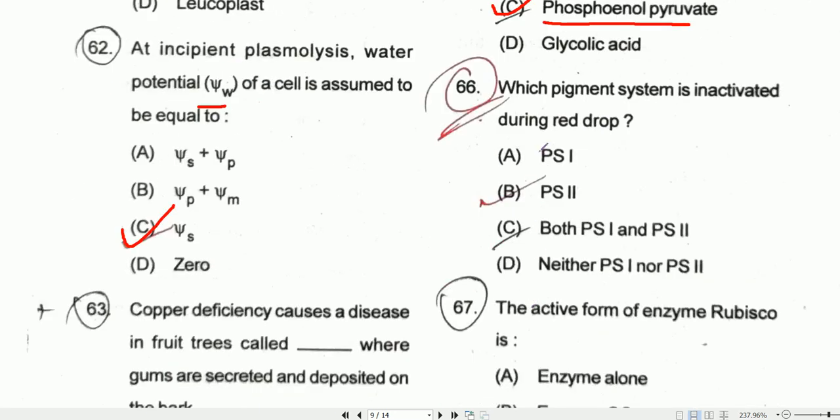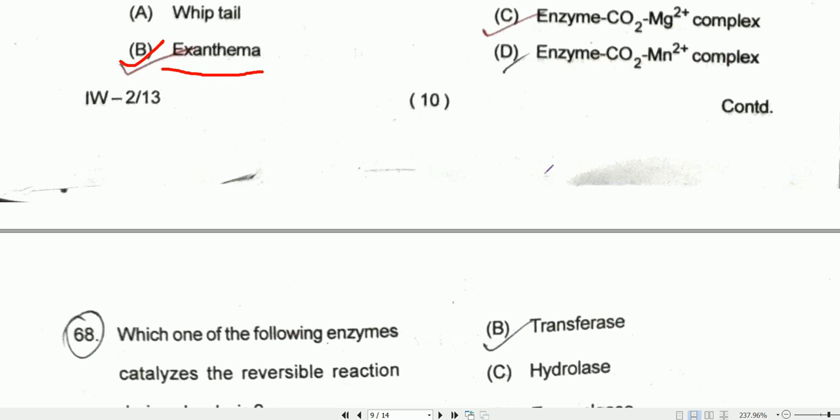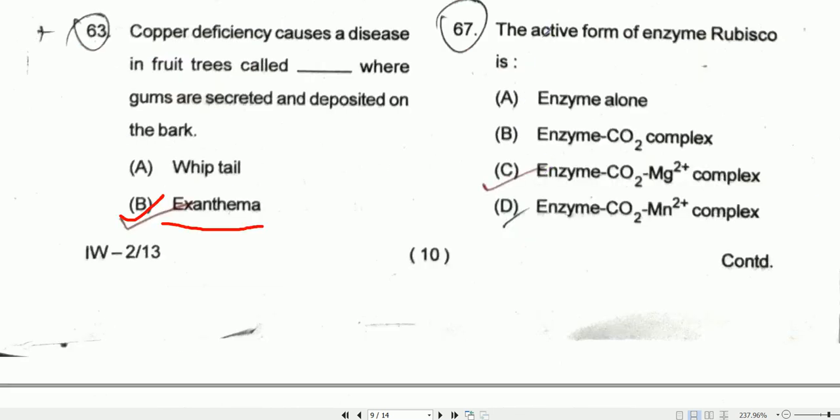Question number 66. Which pigment system is inactivated during red drop? So during red drop, the pigment which is inactivated, that is the PS2, photosystem 2. Option B will be the correct one. Question number 67. The active form of enzyme Rubisco is this enzyme CO2 Mg2 plus complex. So option C will be the correct one.